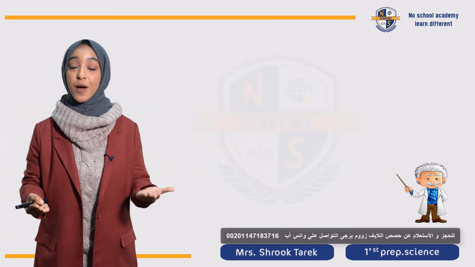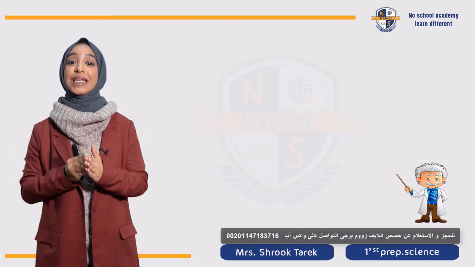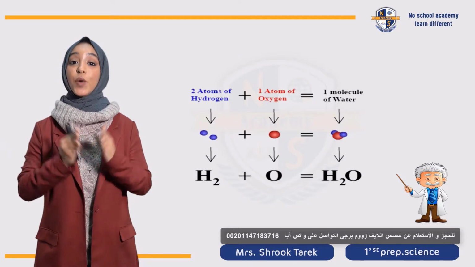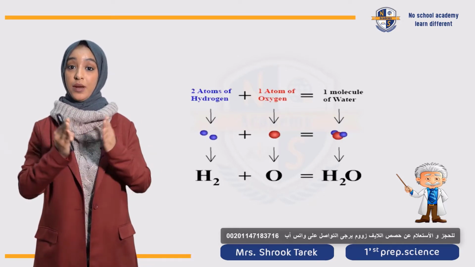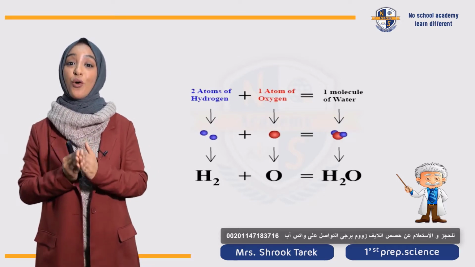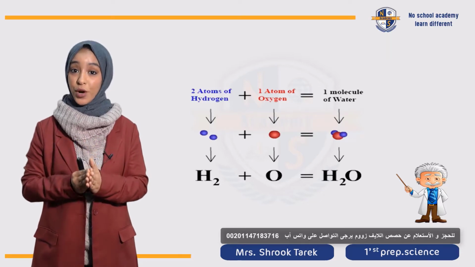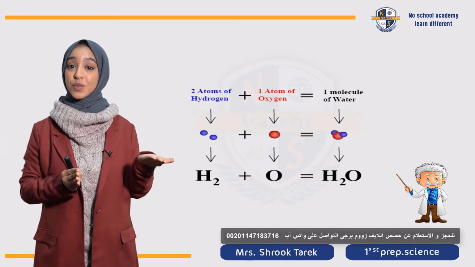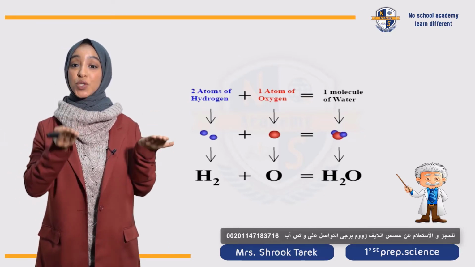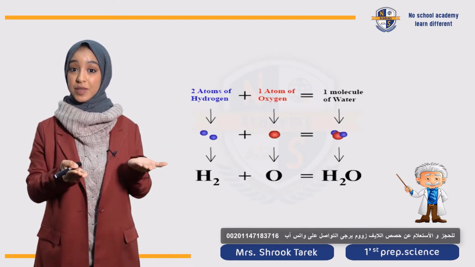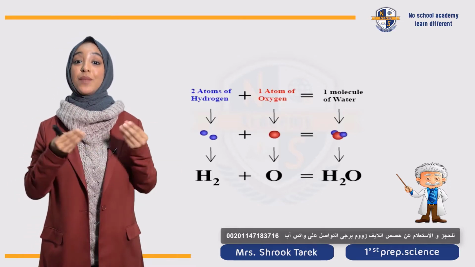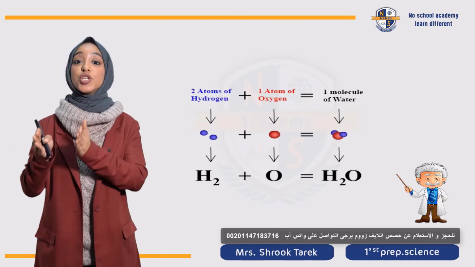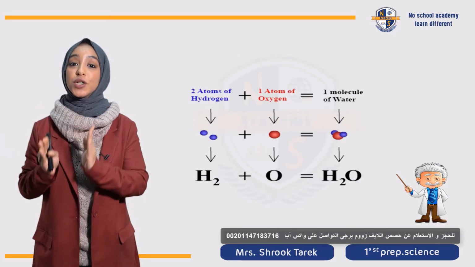Let's take another example to understand more what is chemical reaction. For example, water. إحنا كلنا عارفين إن the chemical name for water is H2O. So it is formed of the reactants, which are 2 hydrogen atoms and 1 oxygen atom. يبقى دول reactants, they react together during chemical reaction to form a new product, which is H2O, and it is the water molecule.